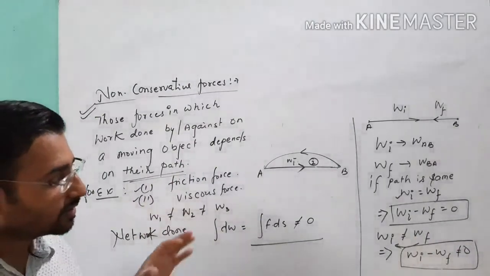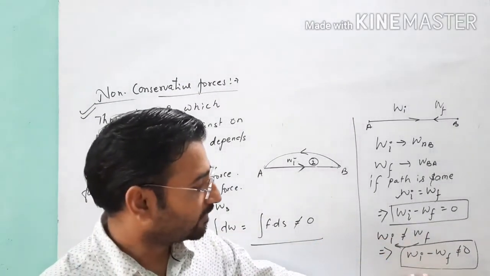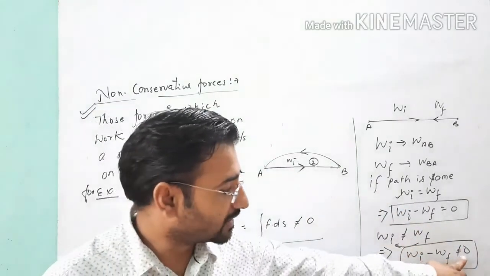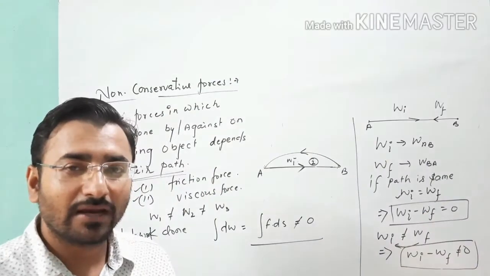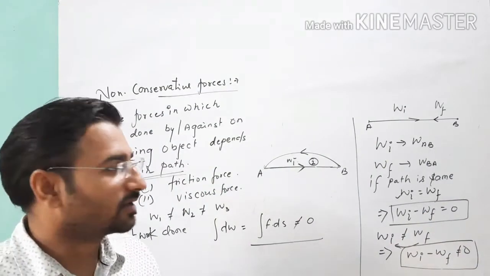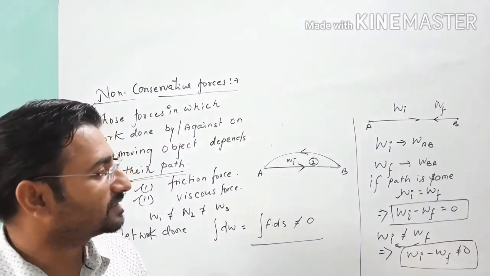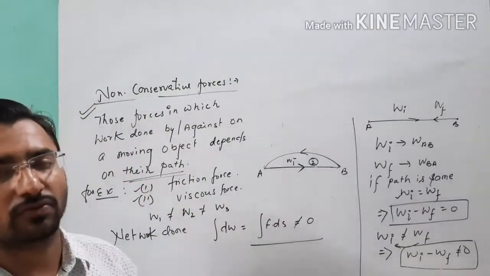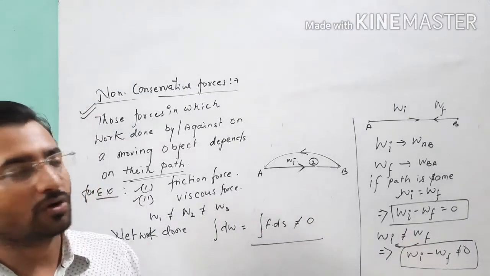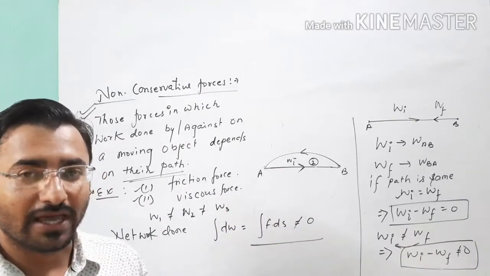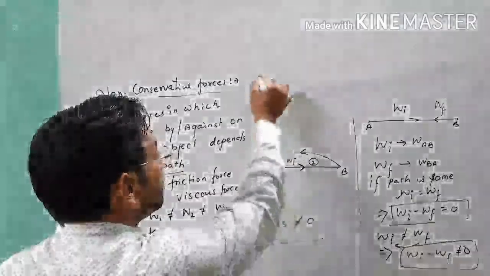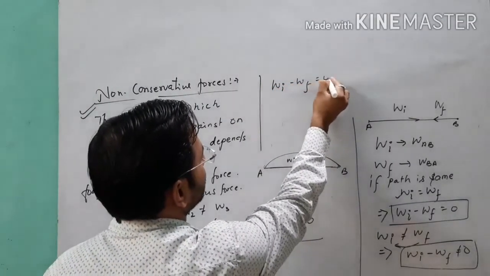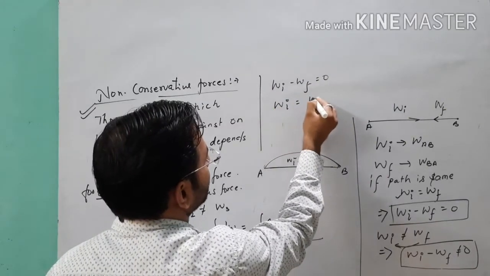Point clear? So if we take this difference equal to the light energy, heat energy and other forms of energy, we can say that both conservative as well as non-conservative forces obey the conservation of energy, because in the previous condition Wi minus Wf is equal to 0, meaning Wi is equal to Wf.